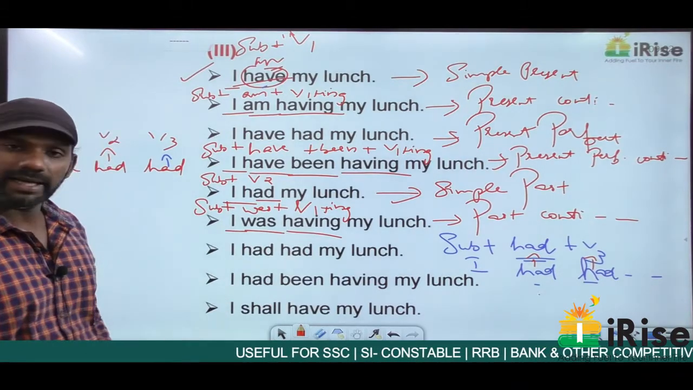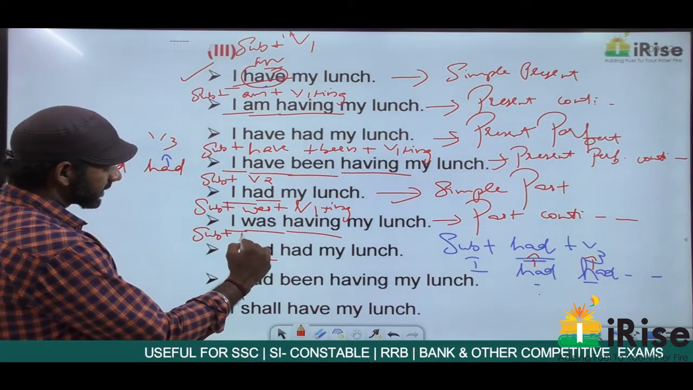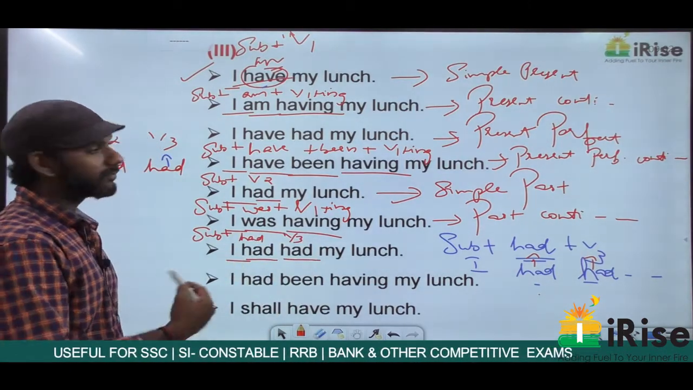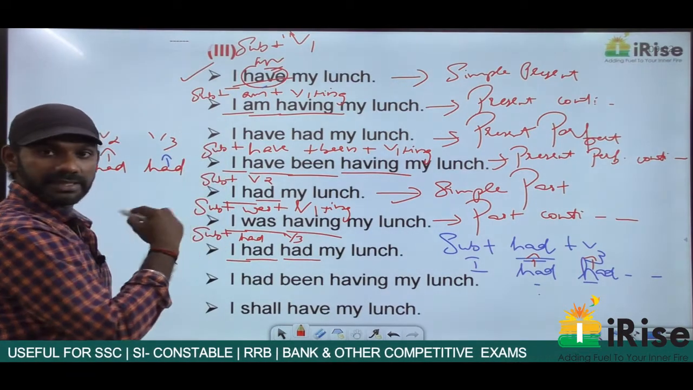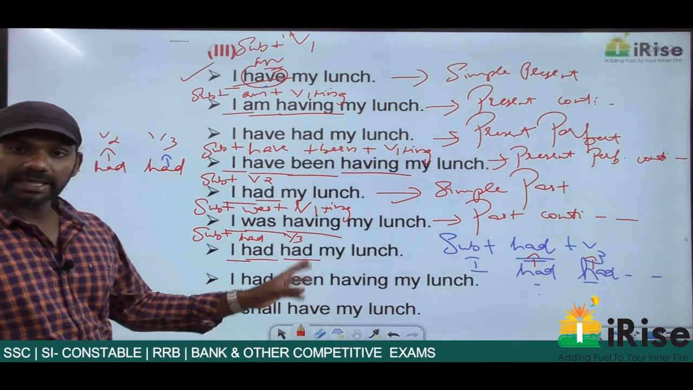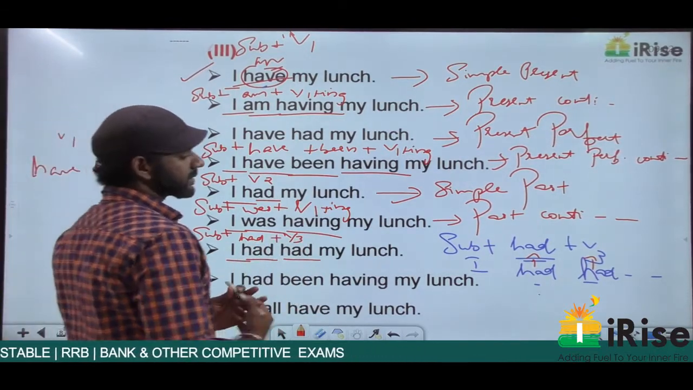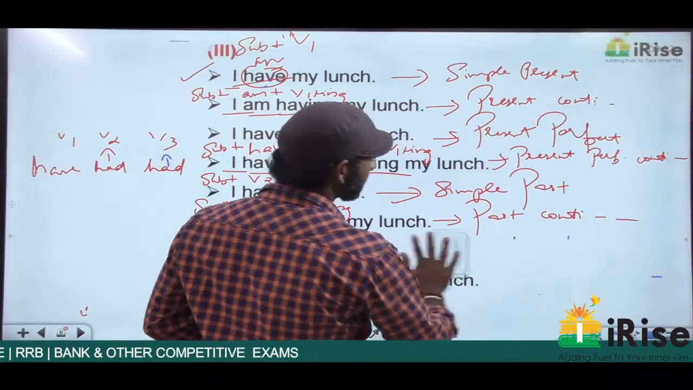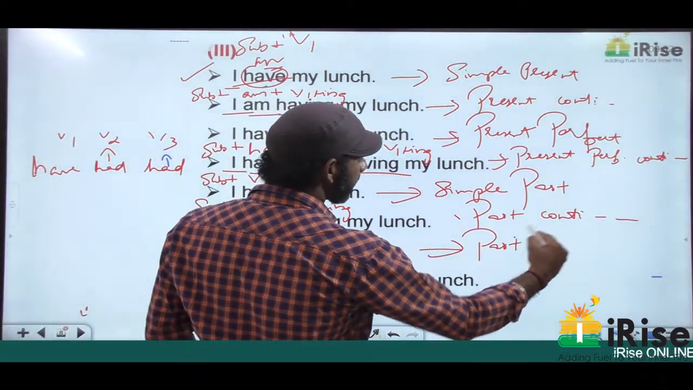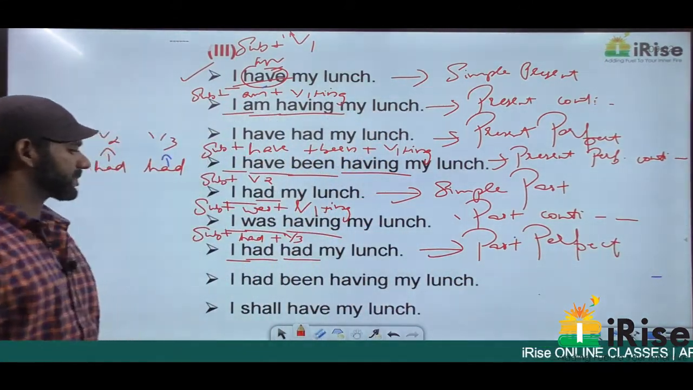So I had my lunch. The subject here is I plus this had is an auxiliary verb. This had is a main verb, V3 of the main verb in the sentence. V3 of have is had. So the first had is the auxiliary verb. The second had is the main verb. Subject plus had plus V3 is past perfect tense. So past perfect is I had my lunch.